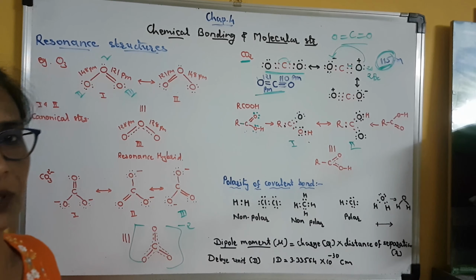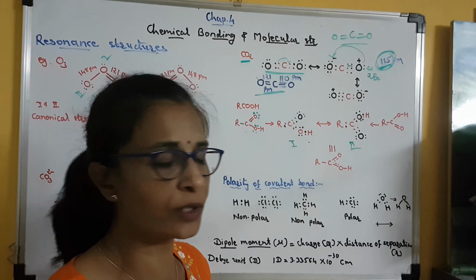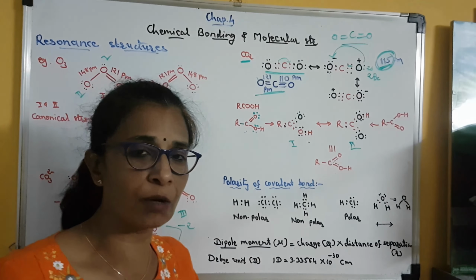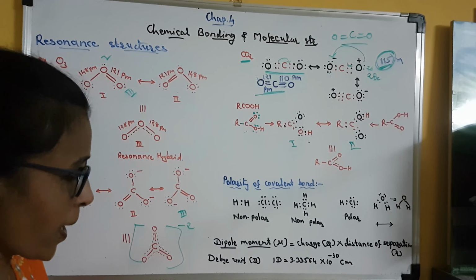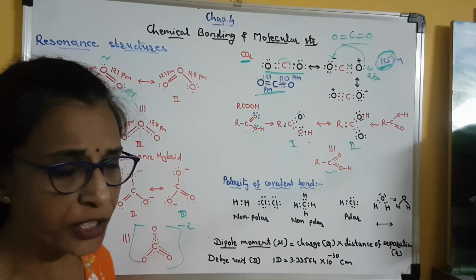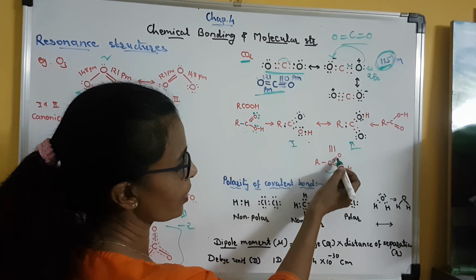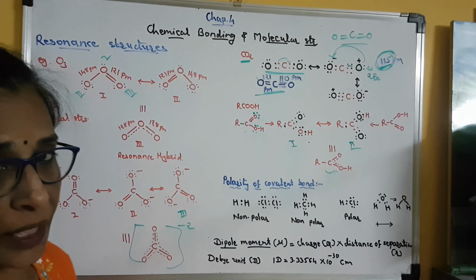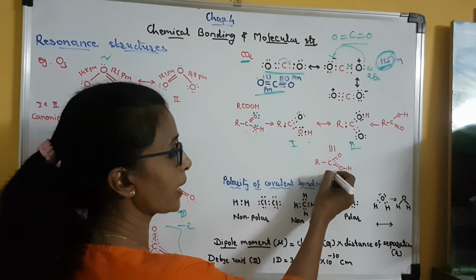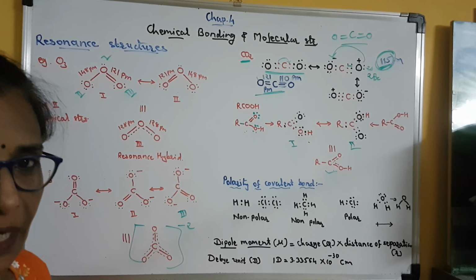Now these 2 canonical structures will have the same energy, the same position of the nuclei, and the same number of bonding and non-bonding electron pairs. So at the intermediate stage we can draw this type of structure in which the position of the double bond is shown by a dotted line. So this we can regard as the resonance hybrid of carboxylic acid.